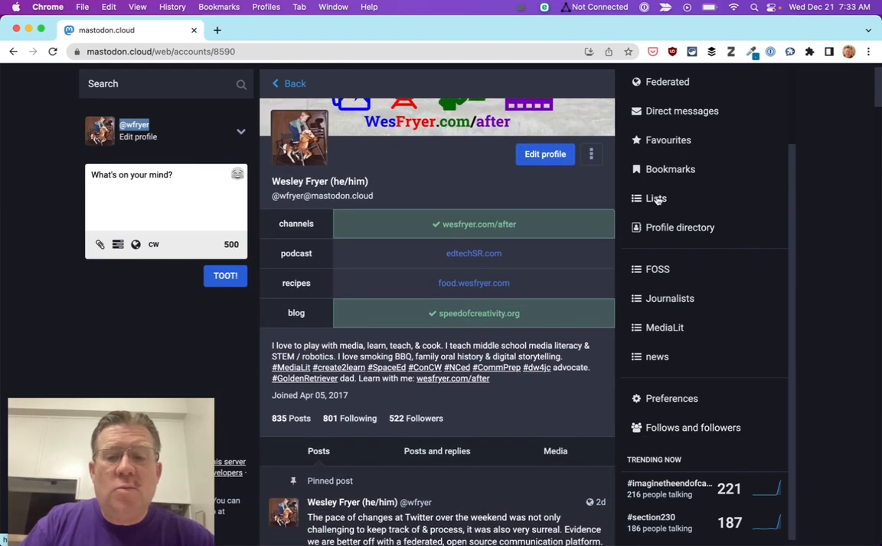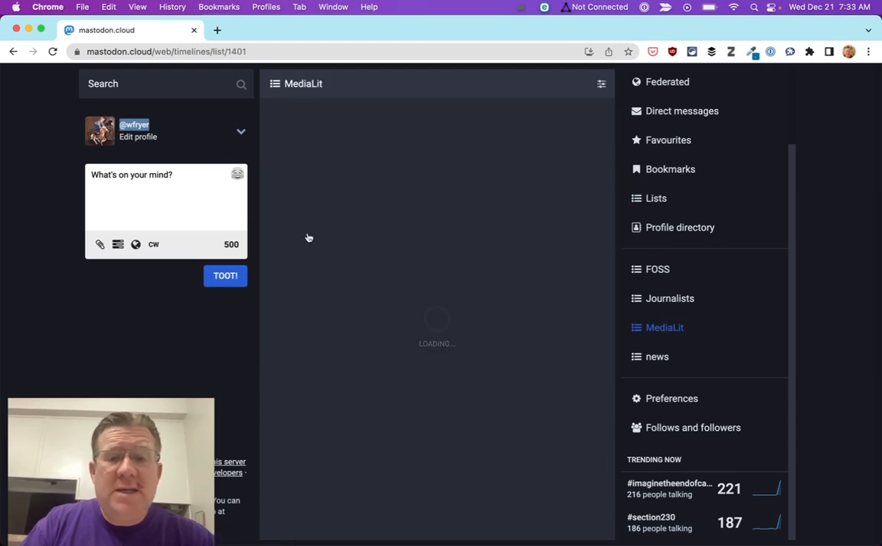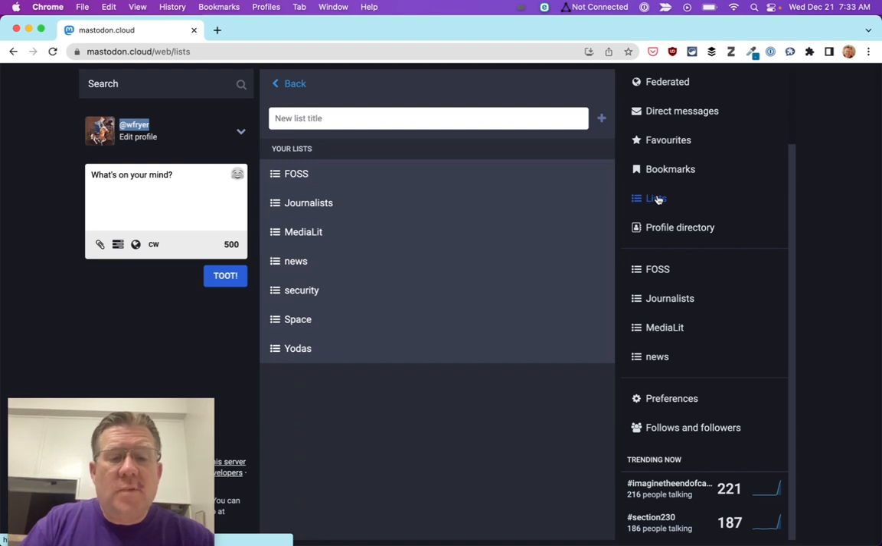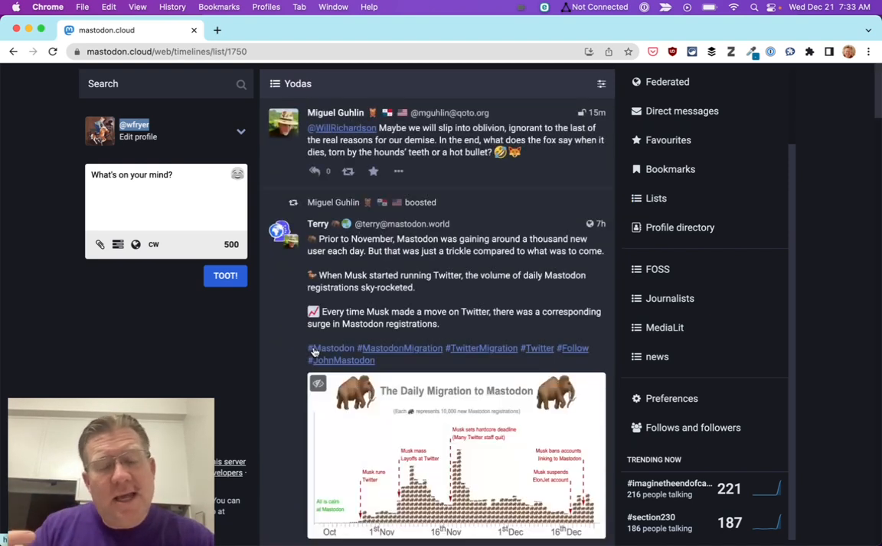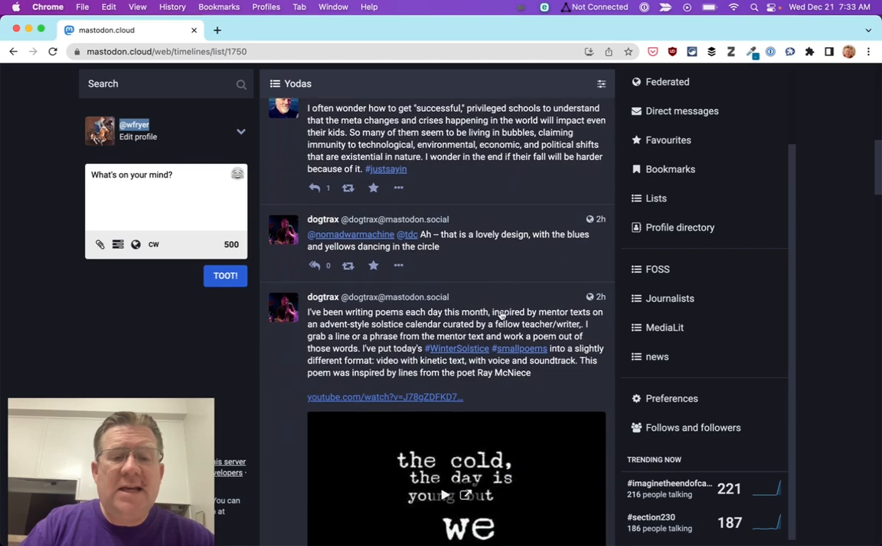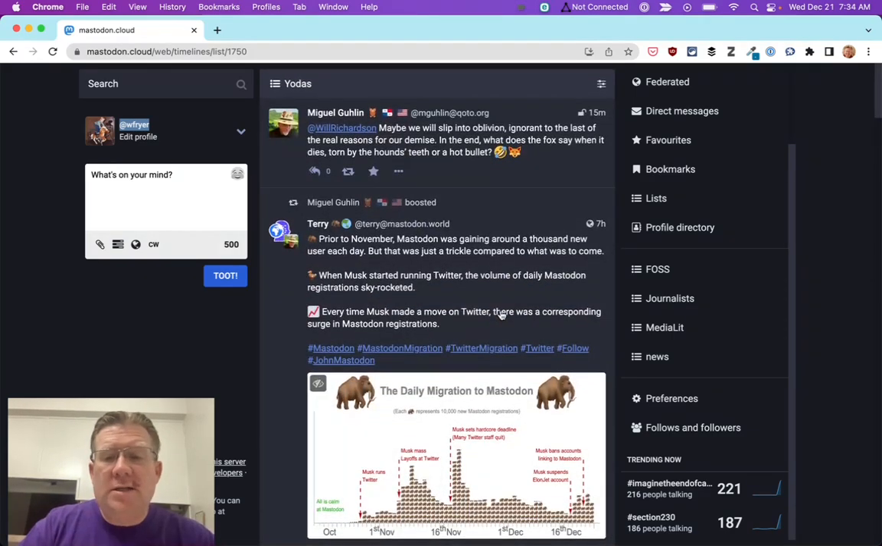And again, I can go to lists, and if I wanted to view my media literacy list, here are those folks that I've put on these lists. Now, one of the big differences between Mastodon and Twitter is that you can't see other people's lists currently. That's a disadvantage, and I don't know if people are going to work out a solution to that.